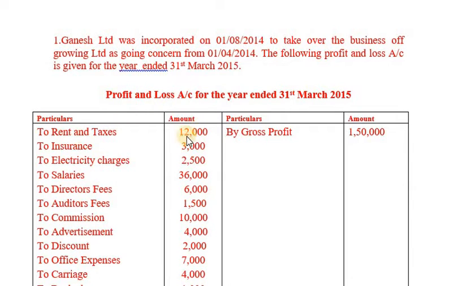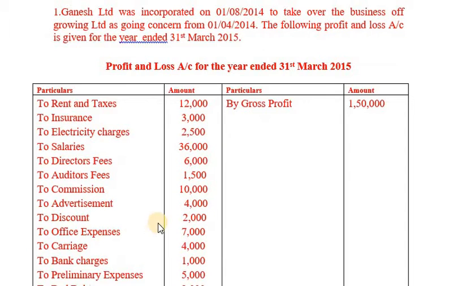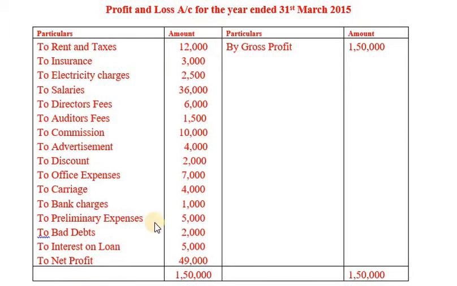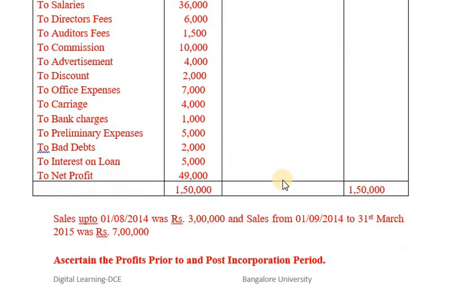To rent and taxes 12,000, to insurance 3,000, to electricity charges 2,500, to salaries 36,000, to directors fees 6,000, to auditors fees 1,500, to commission 10,000, to advertisement 4,000, to discount 2,000, to office expenses 7,000, to carriage 4,000, to bank charges 1,000, to preliminary expenses 5,000, to bad debts 2,000, to interest on loan 5,000, to net profit 49,000, by gross profit 1,50,000, total 1,50,000, 1,50,000.